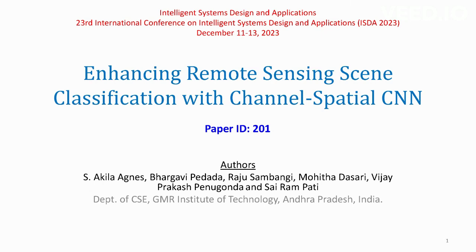I am Sambangi Raju, pursuing graduation in GMR Institute of Technology, Rajam, which is located in Andhra Pradesh, India. And I am here to represent a paper called Enhancing Remote Sensing Scene Classification with Channel and Spatial Attention using CNN. My paper ID is 201, and I am one of the co-authors of this paper.